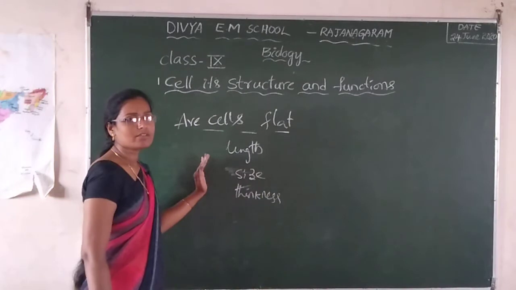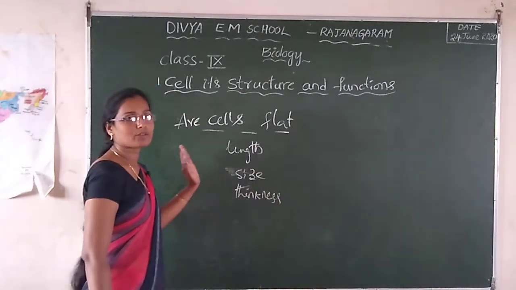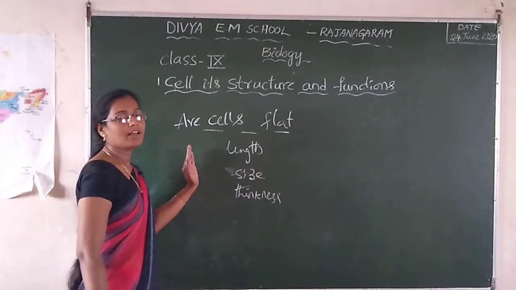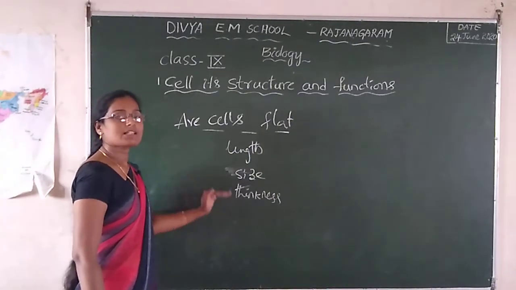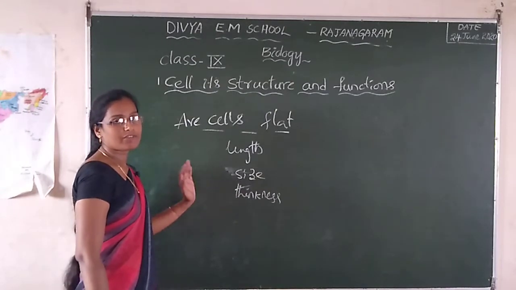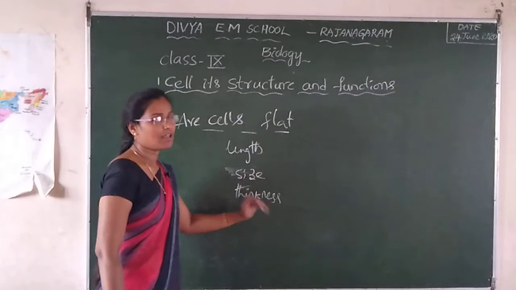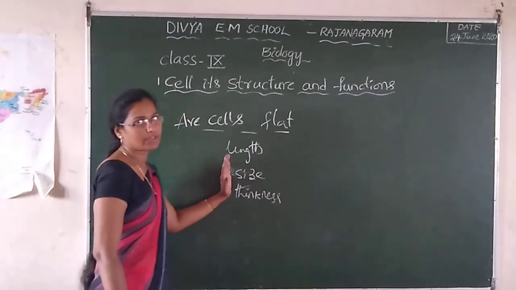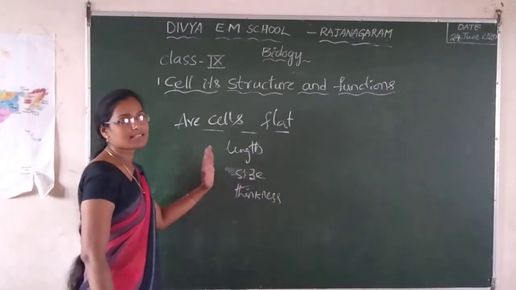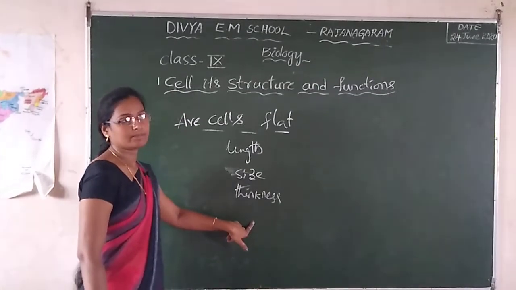Some are round, some are spherical, some are cylindrical. Some cells are flat, two-dimensional. Some cells are three-dimensional. So all are not flat. We see only the size and length, but we do not see the thickness of the cell.